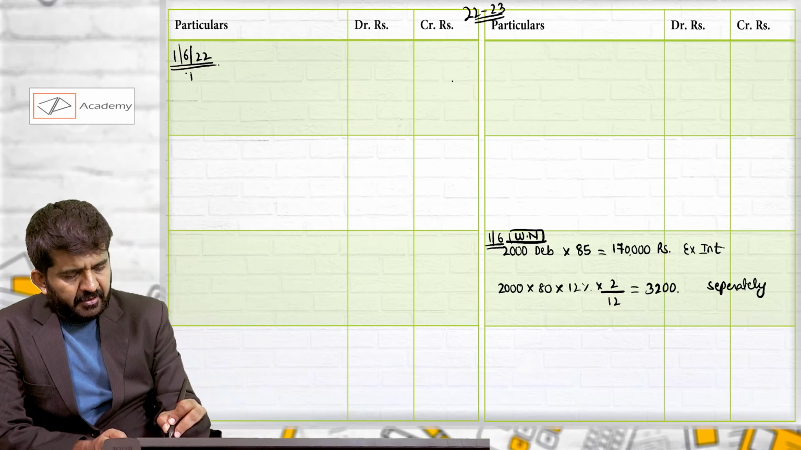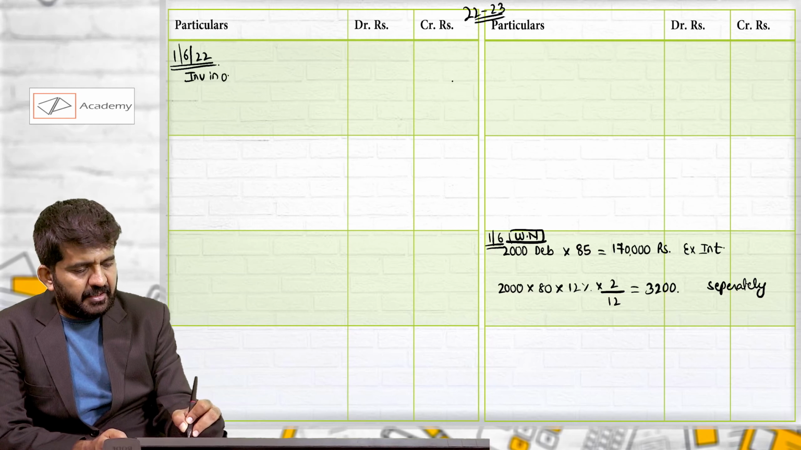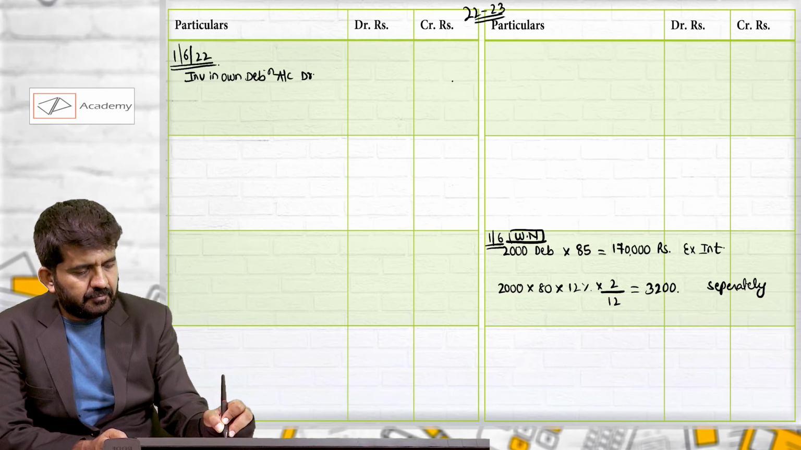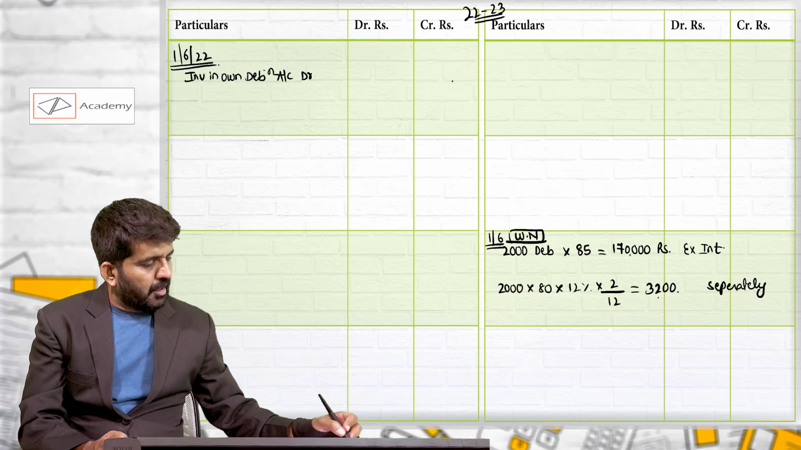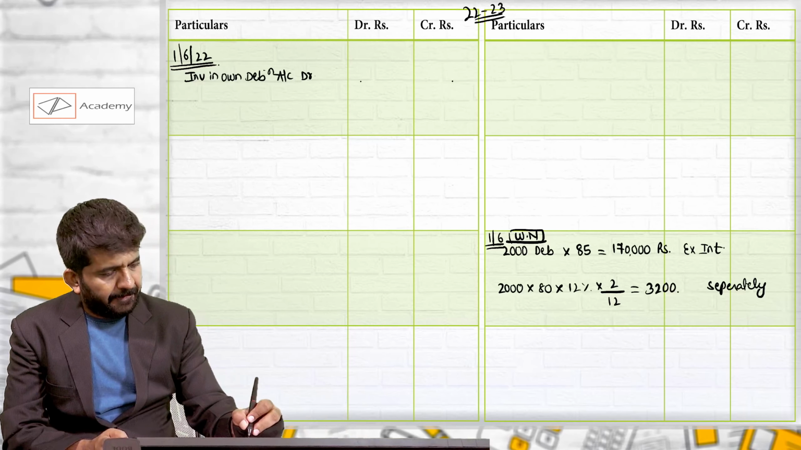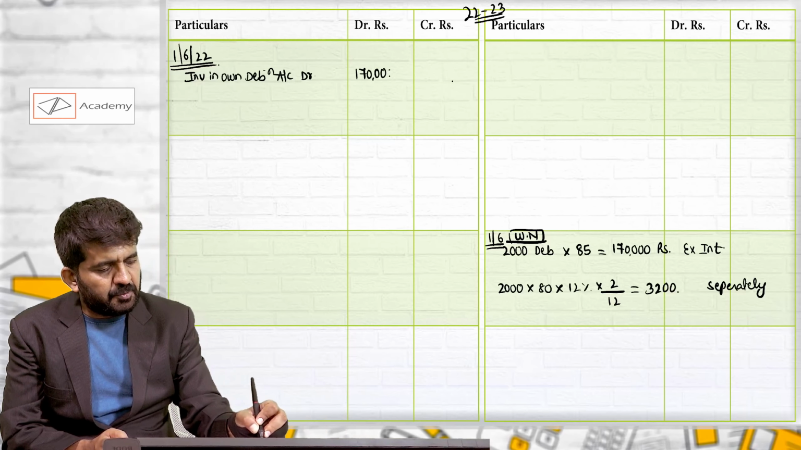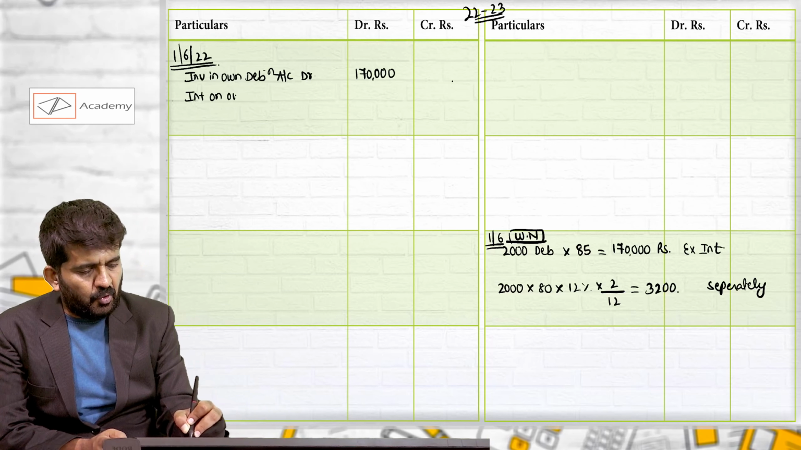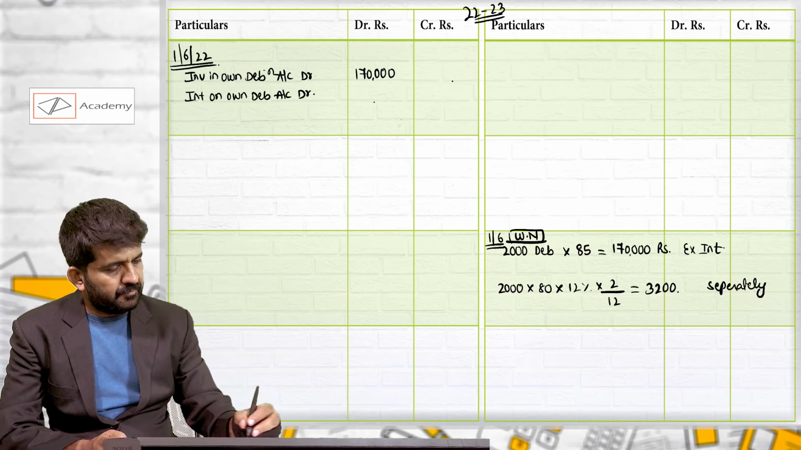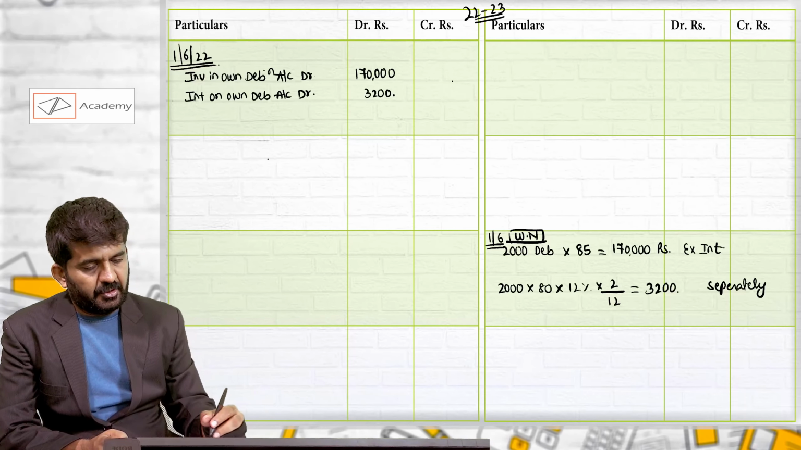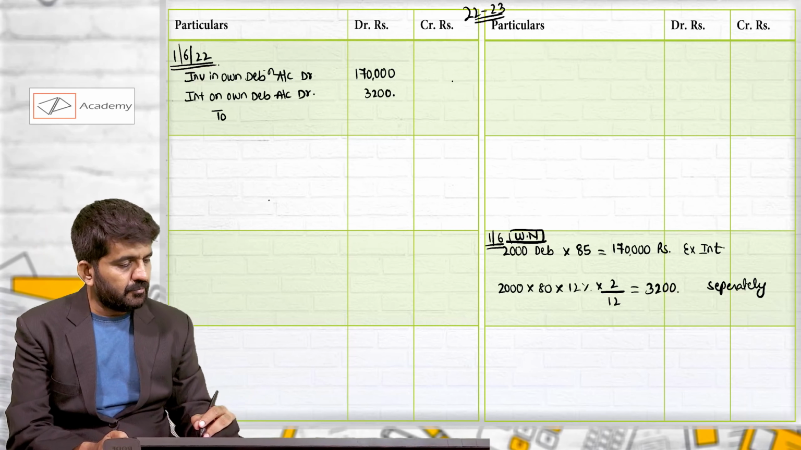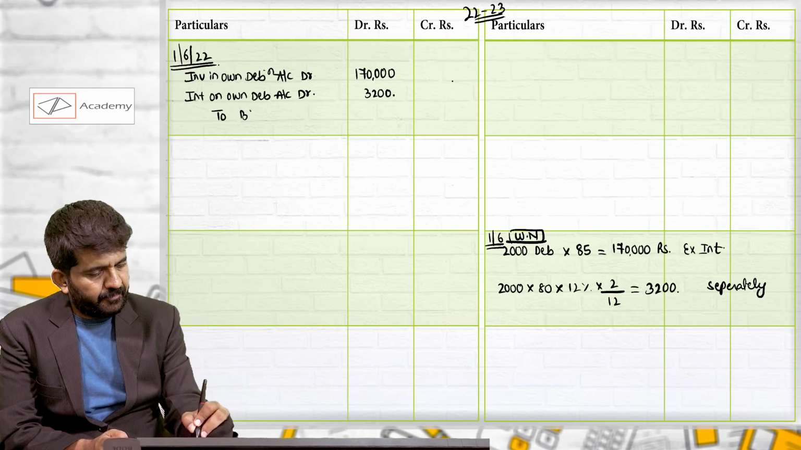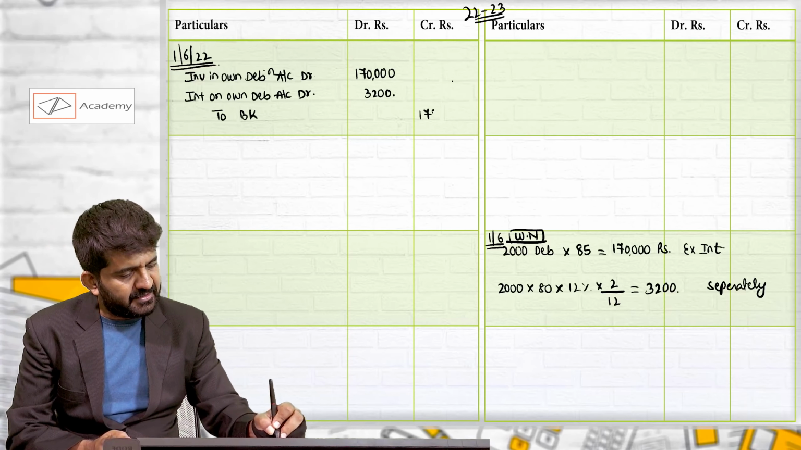What will be the journal entry? Investment in own debenture account debit, 1,70,000 rupees, which is not inclusive of interest. Interest on own debenture account debit 3,200. To bank 1,73,200.